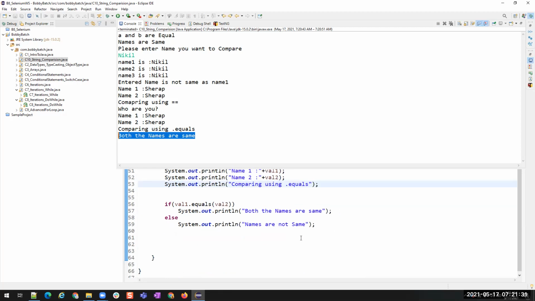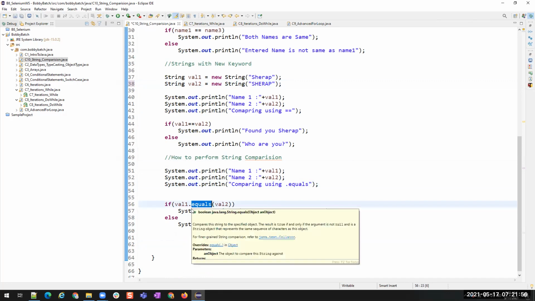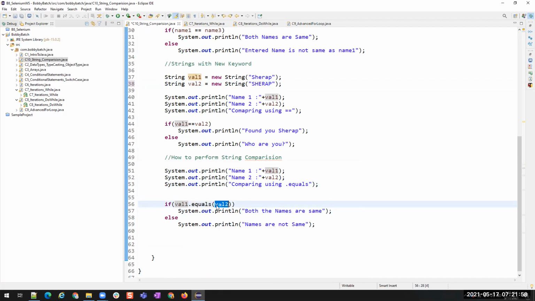All right. Now, suppose I have the names Sharab and Sharab, but with different casing. See this. Both the names are Sharab. Still, when we use dot equals, it says value 1 and value 2 are different.